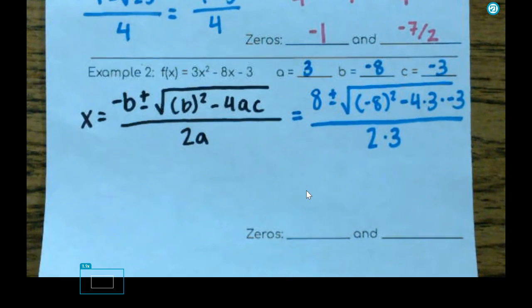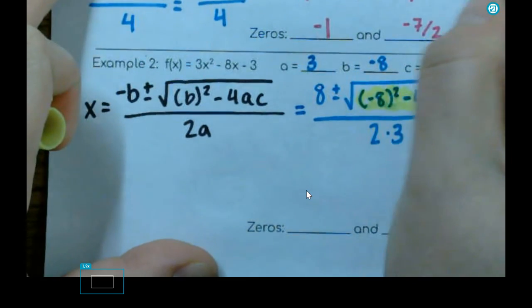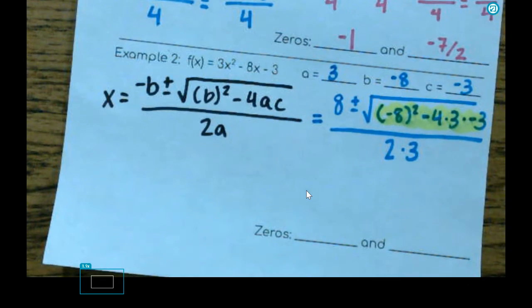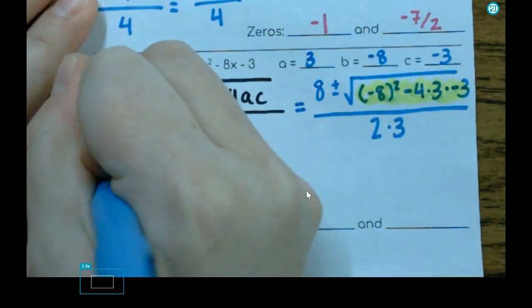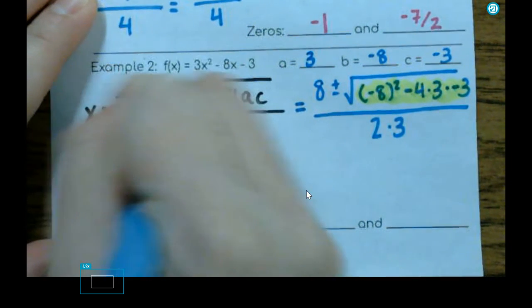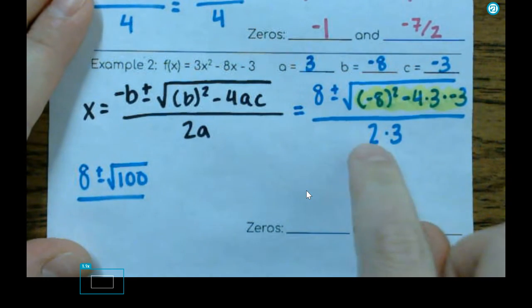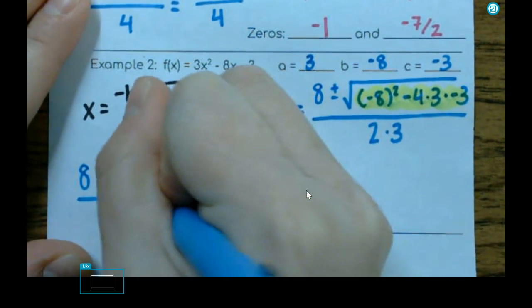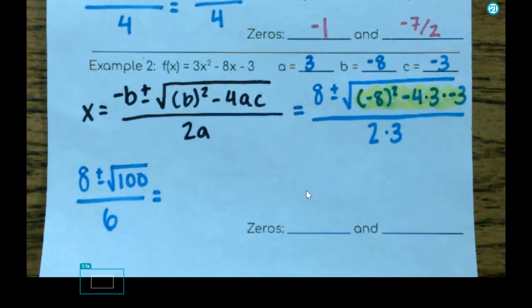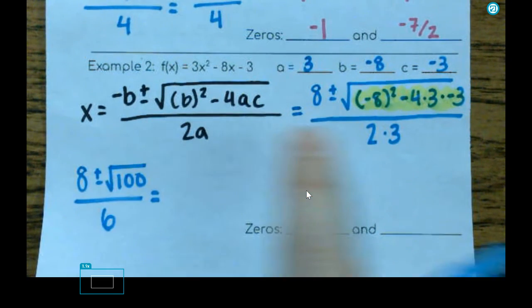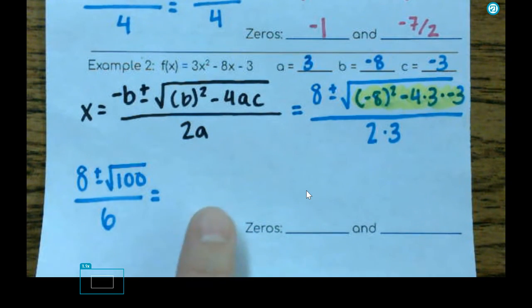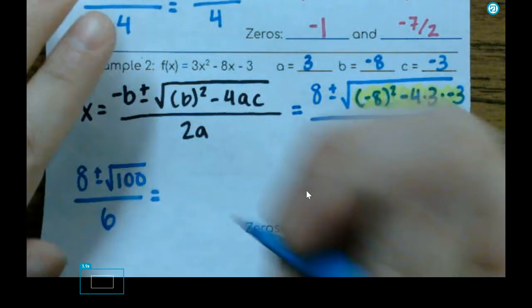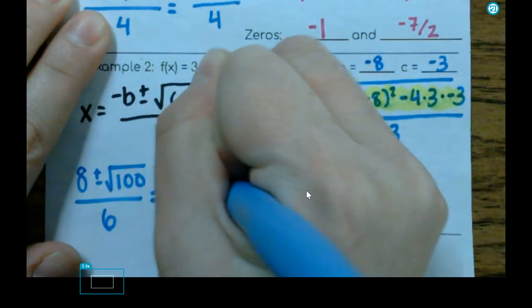Okay, so what I've done so far is I've put that in the calculator, and I got 100. So now I have 8 plus or minus the square root of 100 over 2a. So 2 times 3, I'm going to multiply that out to be 6. So I've now done steps 1 and 2. Step 3 is to take the square root of 100. What number times itself is 100? 10. So now I've got 8 plus or minus 10 over 6.